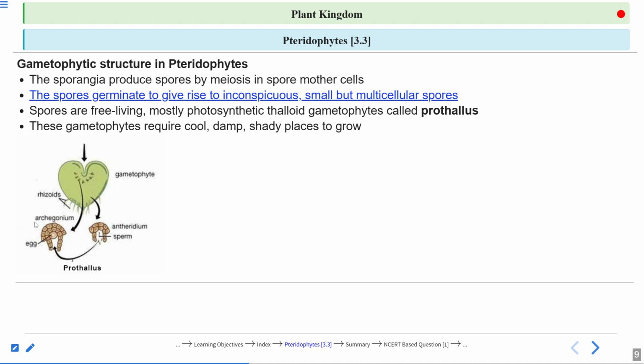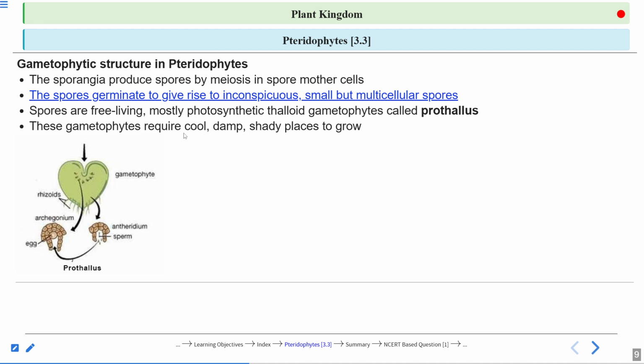You can see archegonium and antheridium. Antheridium is the male reproductive organ, and archegonium is the female reproductive organ. In the female reproductive organ, you can see there is an egg. And in the case of antheridium, what is released is sperm. And they are present on the lower surface of the prothallus.